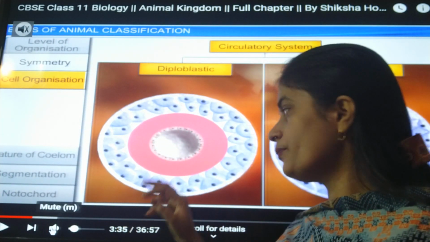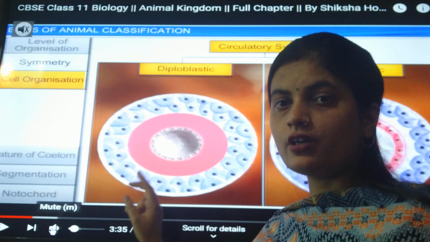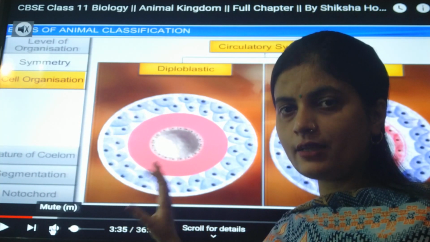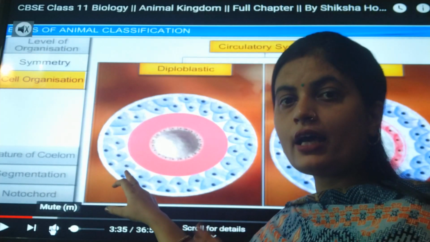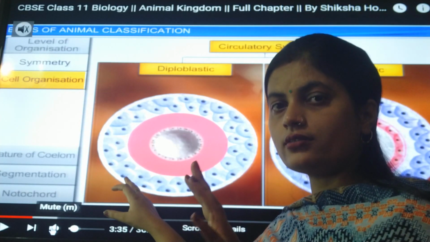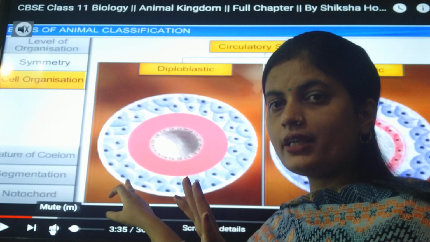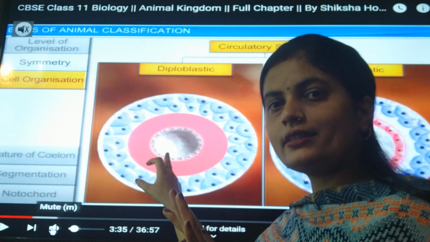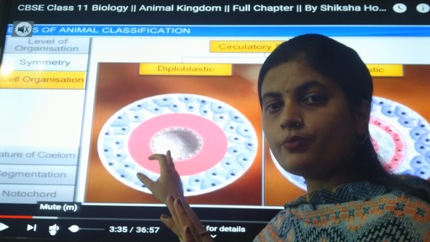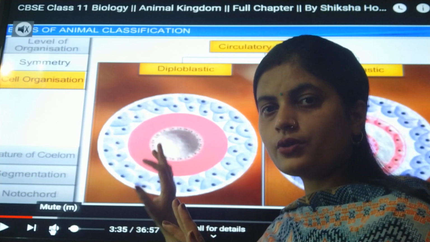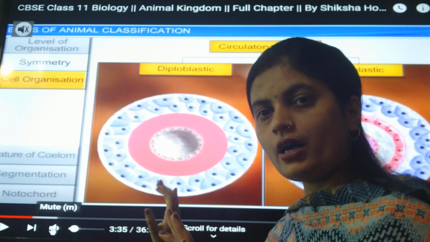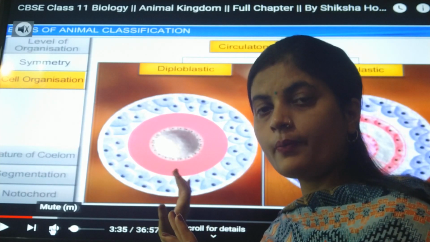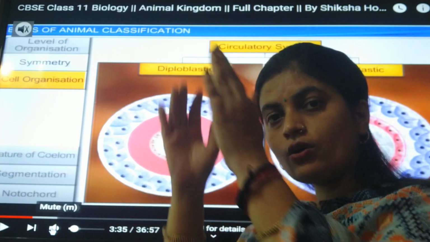Which two layers are there? The outermost is called ectoderm. I will play the video, and at that time it would be written there, but I am just telling you verbally. Ectoderm: ecto means outside, derm means layer of skin. So one is the ectoderm layer, and the one in the center would be the endoderm. Endo means inside, endoderm, and the one outside is the ectoderm, the outer layer. Only two layers are there to make the whole organism.